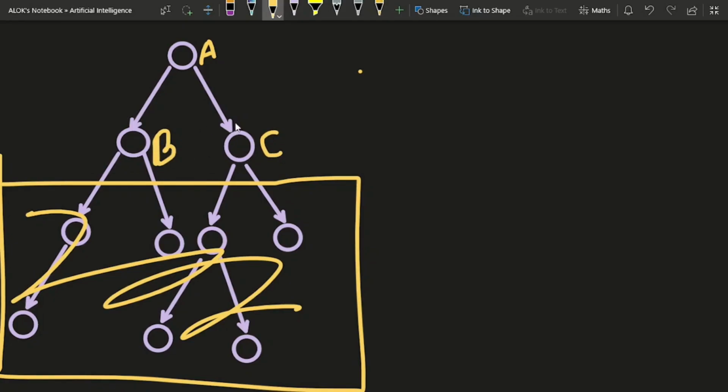So this was the concept of expansion. We explore a particular node to check who the children of that node are. In this case, B and C are the children of A. These 2 nodes I would add to a data structure known as the frontier.